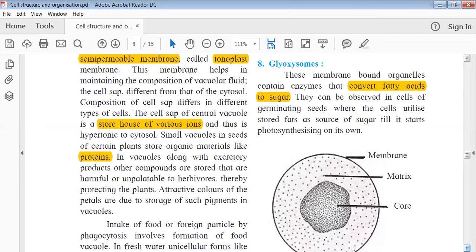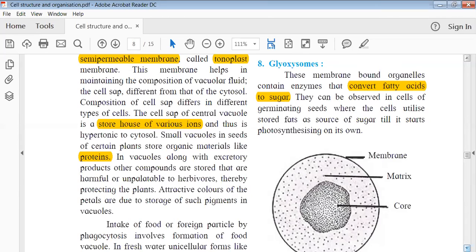They are present in different types of cells, but very commonly observed in germinating seeds, where the cells utilize stored fat as a source of sugar until the plant starts photosynthesis. So that is a very common example whenever someone has to explain the word glyoxysomes.